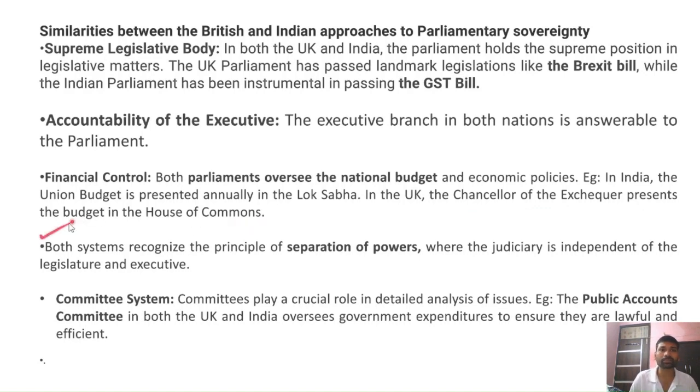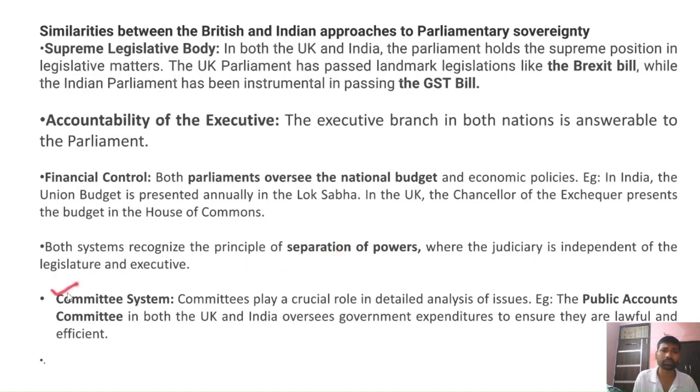And the third aspect would be that both systems have recognized the principle of separation of powers, where the judiciary is independent of the legislature and executive also. So this is guaranteed by Article 50 of the Indian Constitution and Articles 112 and 211 of the Indian Constitution.